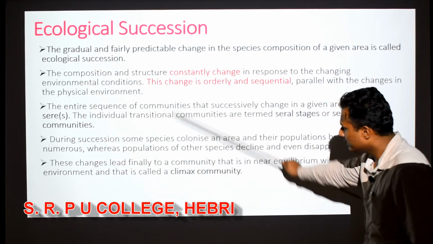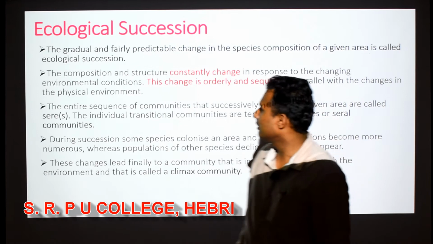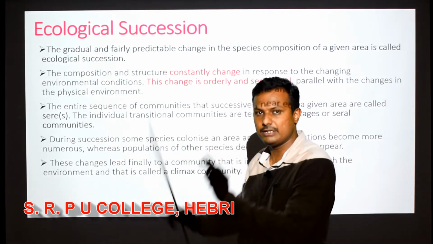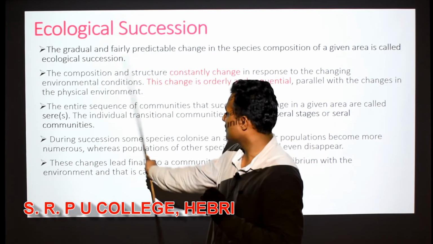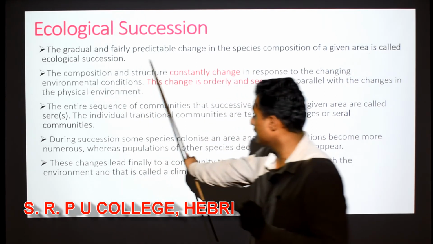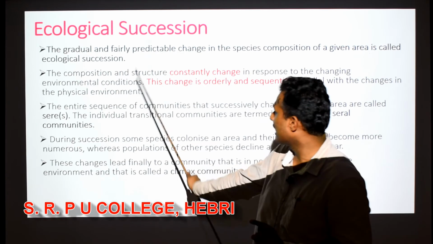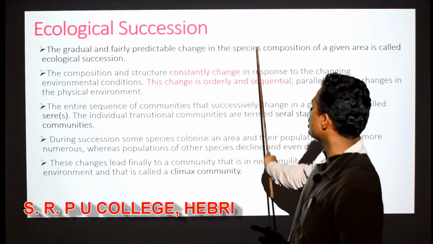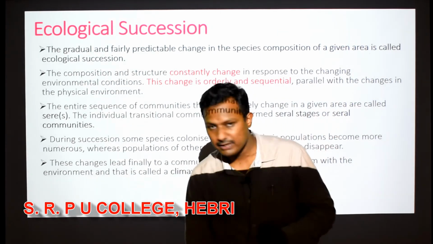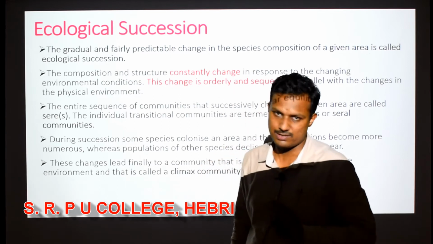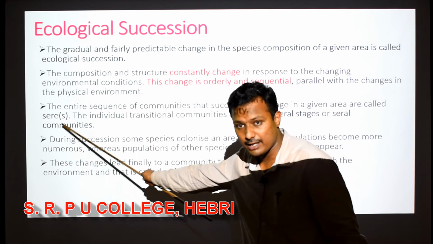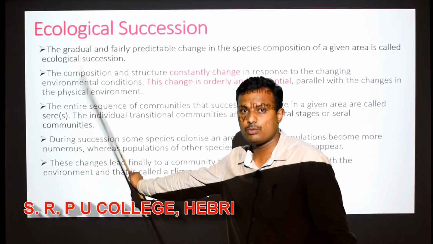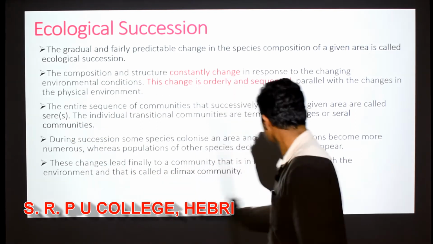See, these are all the different ideas or different sets of information about ecological succession. Ecological succession means this is the definition, you need to note it down. The gradual and fairly predictable change in the species composition of a given area is what is called ecological succession, right? So this is some general information. Another question can be asked about seres. What are seres? A 1 mark question. Or serial community.